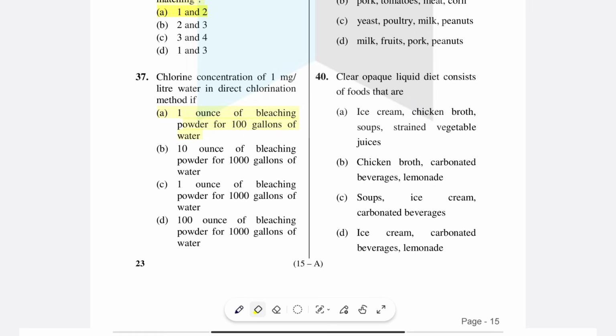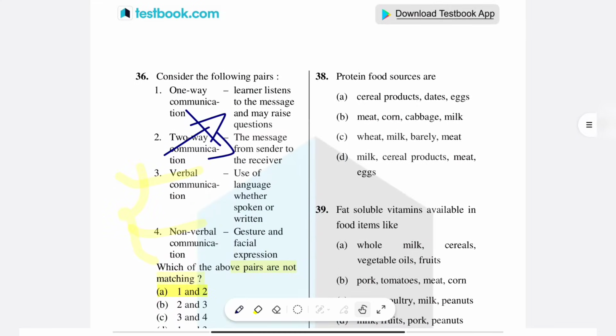So the chlorine concentration is 1 mg per liter. If you add 1 ounce of bleaching powder to 100 gallons of water, you get 1 mg chlorine per liter of water. Next we will move on to question number 38.